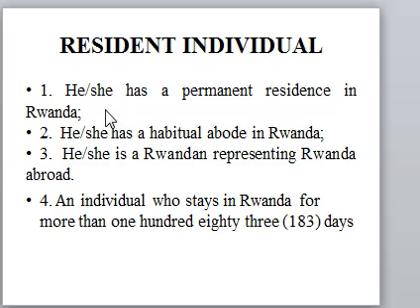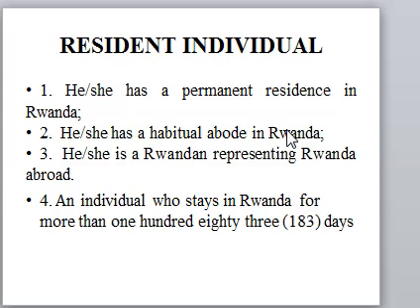The first one is an individual who has a permanent residence in Rwanda. Automatically that individual qualifies to be a resident. Number 2, if the individual has a habitual abode in Rwanda, automatically he qualifies to be a resident.